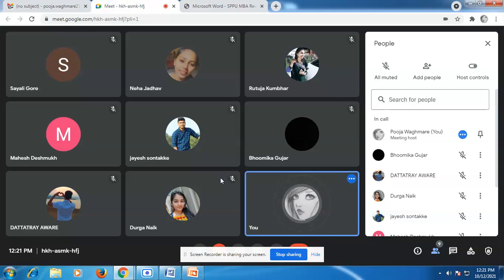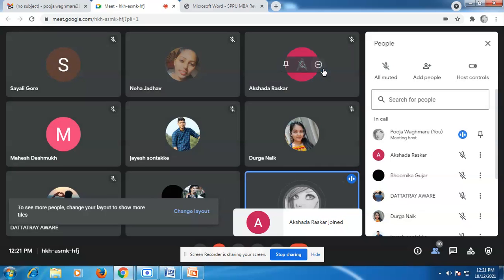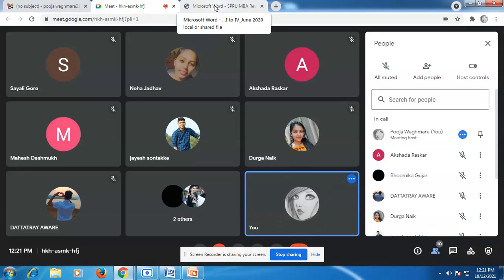Before going to this session, first I just want to show you the syllabus of this subject, that is corporate governance. We will go through this syllabus and we will understand what we are actually going to learn in this syllabus.